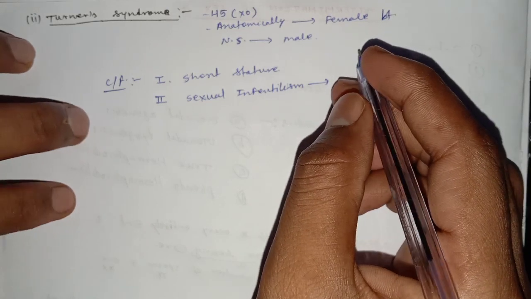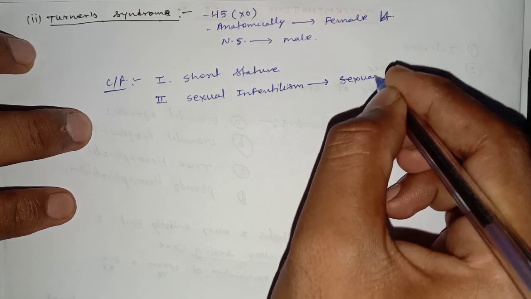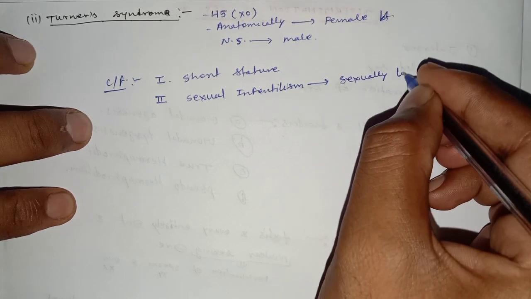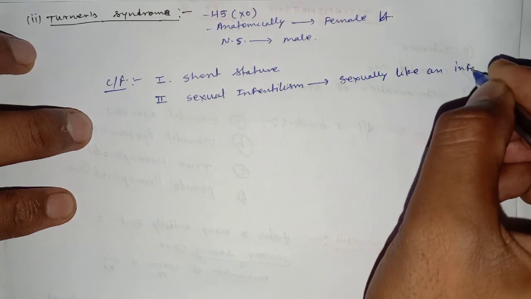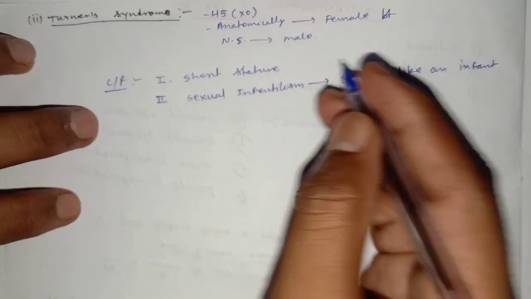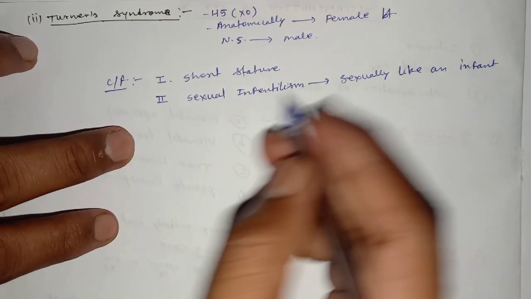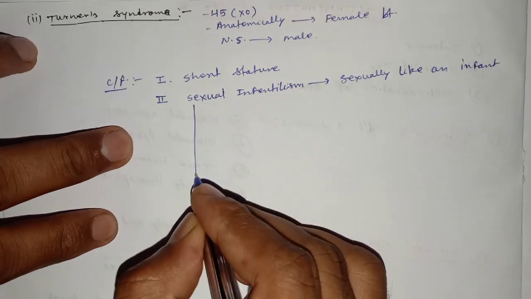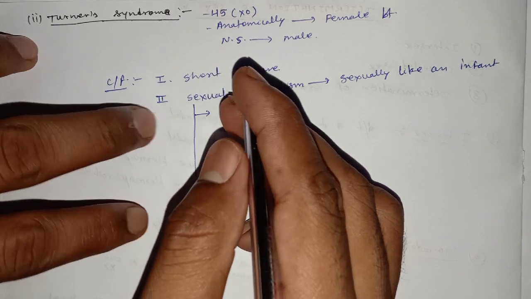Sexually the person is like an infant. Now we talk about the features of sexual infantilism.